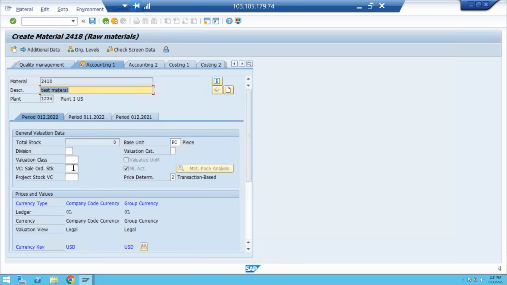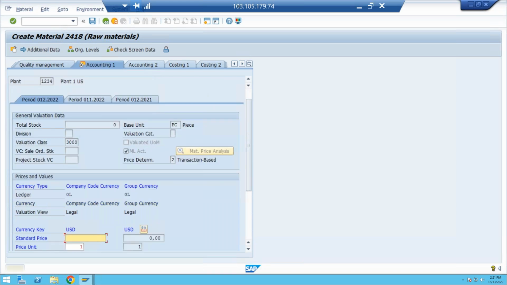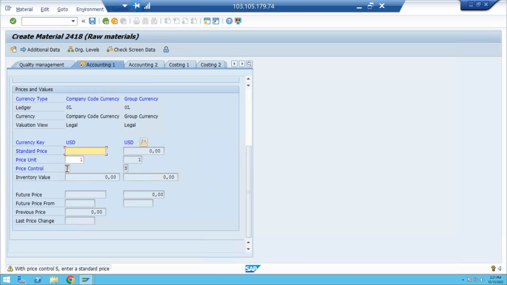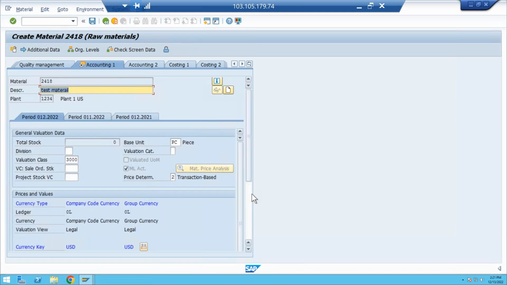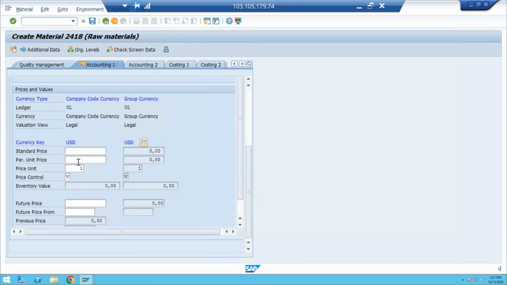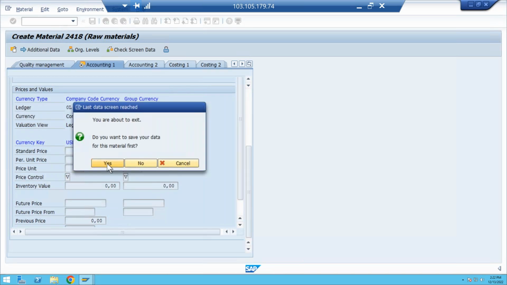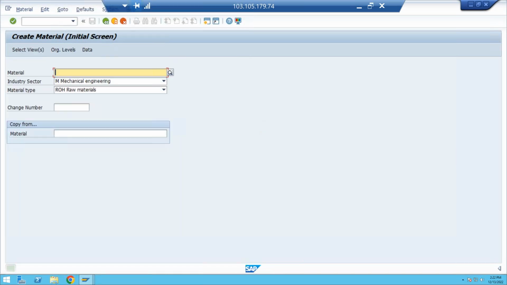Only two currencies here. You need to enter the valuation class. Enter. Here you can enter the moving price. Generally for moving price, when I change it to V, the per unit price automatically comes. Per unit price, some $100. If it shows this currency is different, this currency needs to show. Okay, now with this I created a material 2418.